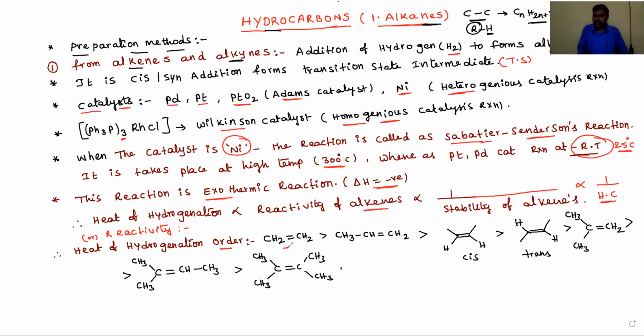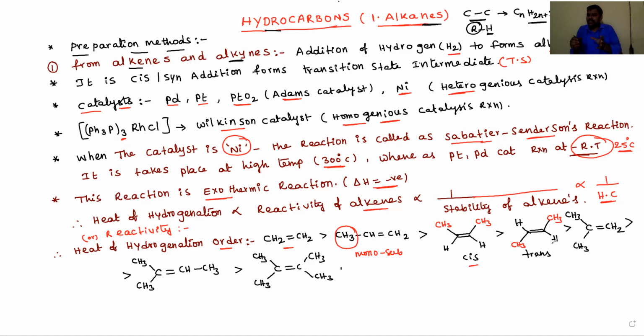CH2=CH2, it is the most reactive, and then the monosubstituted alkene, propene or prop-1-ene. Next, the disubstituted alkenes, like butene. Butene exhibits two types of geometrical isomers: one is the cis geometrical isomer, the second is the trans geometrical isomer. Cis and trans, dear students. Among cis and trans, trans is always more stable than the cis geometrical isomer.